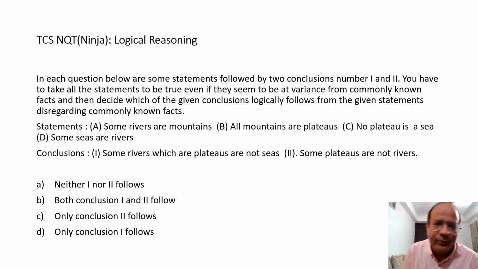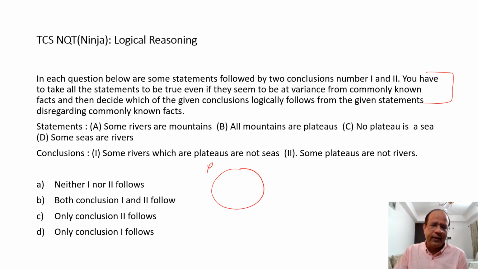Okay, so back to the old things, back to syllogisms. Everyone knows what it is, so I'm not reading the whole thing. I quickly go to the statements and then to the conclusions. If I read the statement, it says some rivers are mountains. How do we draw it? Rivers and mountains, we draw an intersection. We go with the minimum overlap diagram. So rivers and mountains do intersect. That is what some rivers are mountains means.